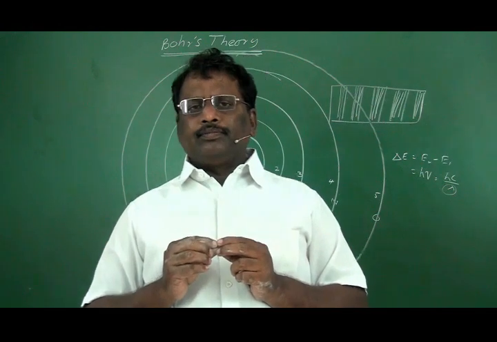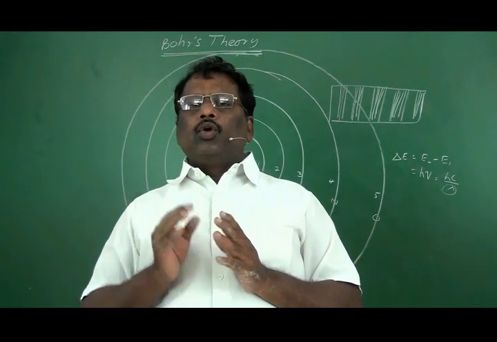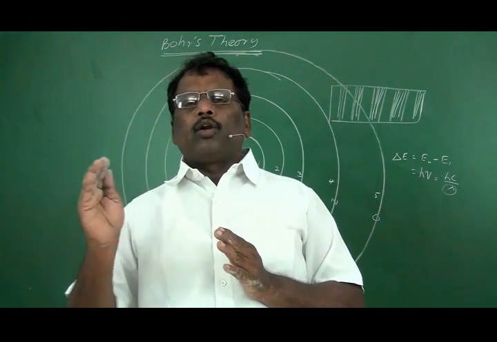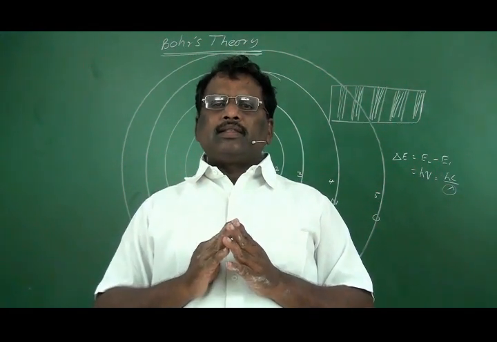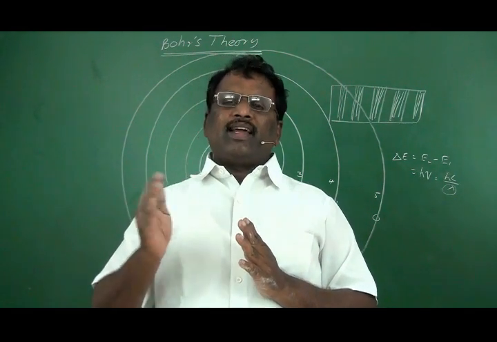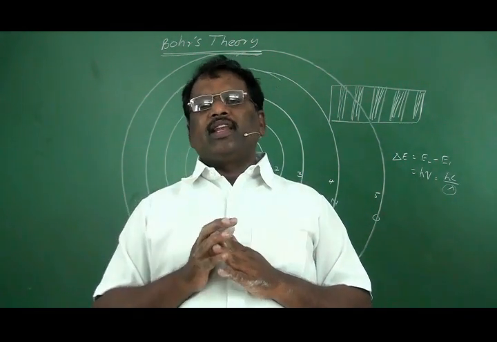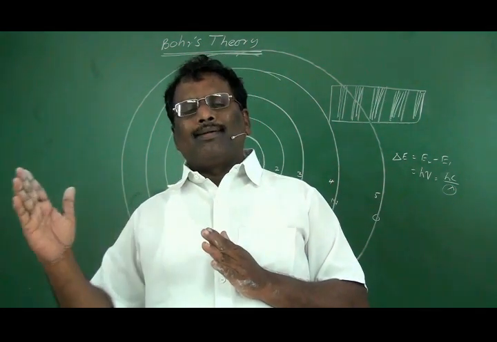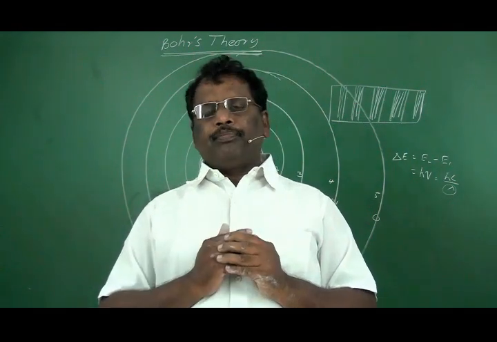Around the nucleus, at a specific distance, we have certain circular orbits. These circular orbits are designated as 1, 2, 3, 4, and so on from the nucleus side. Or they can also be designated as capital K, L, M, N, and so on from the nucleus side.